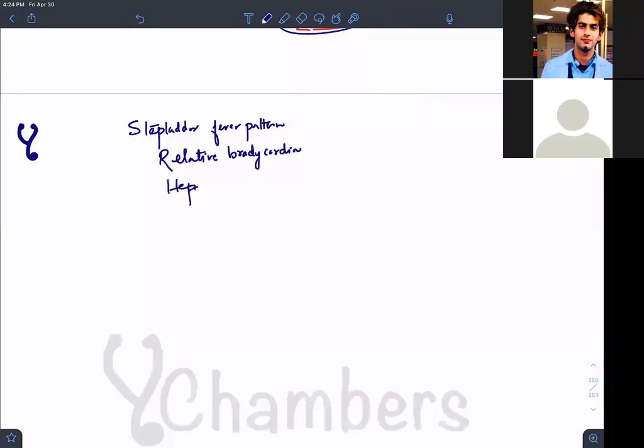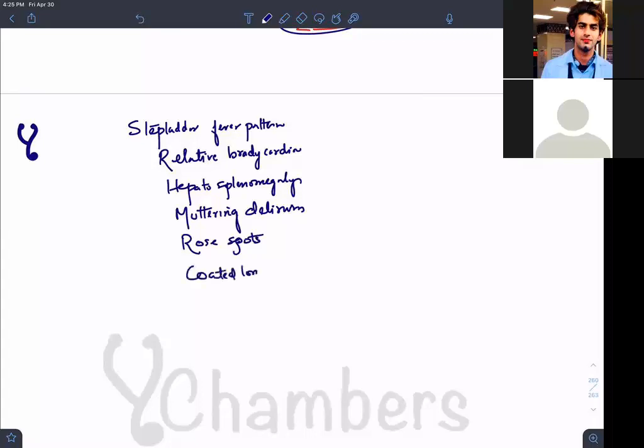Hepatosplenomegaly. Muttering delirium. And rose spots; we'll be appreciating rose spots. And coated tongue. What else?